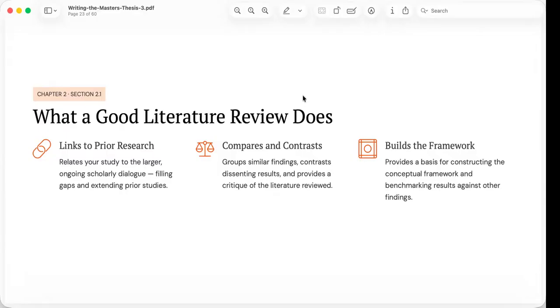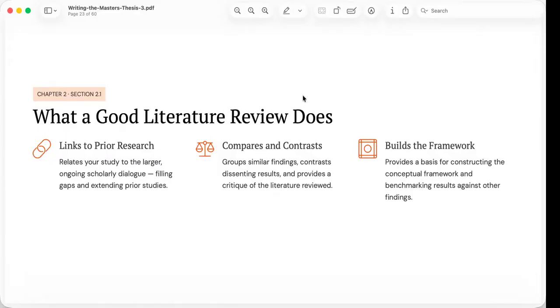Ask questions such as, why did researchers reach different conclusions? Were they studying different populations? Did they use different methods? Were they operating under different theoretical assumptions? Critical comparison demonstrates scholarly maturity.